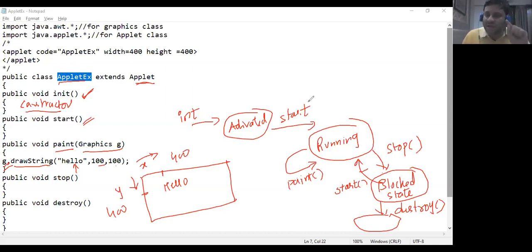Now we can compile and execute. How have we compiled Java so far? It is javac filename.java. With applets it is different. Let's see how. I want to compile this code. This is AppletX.